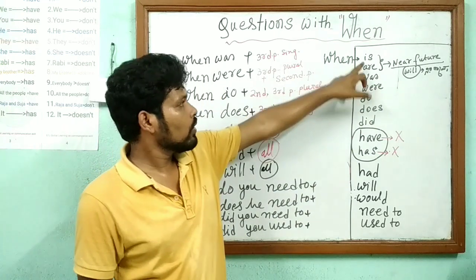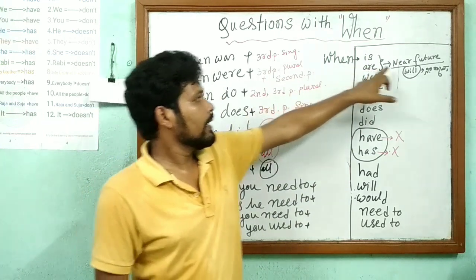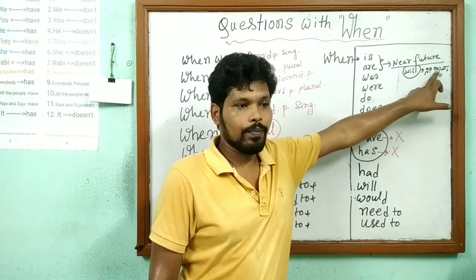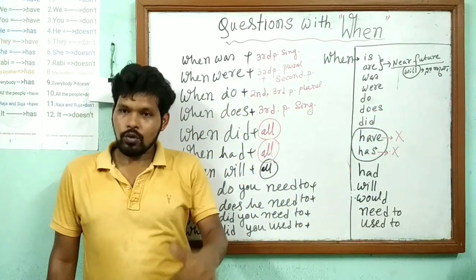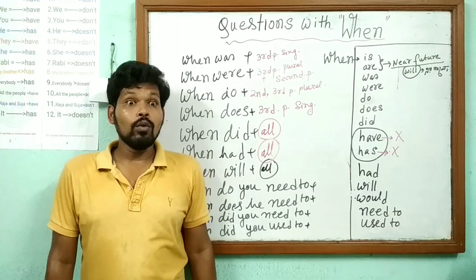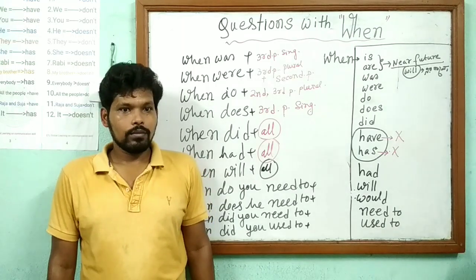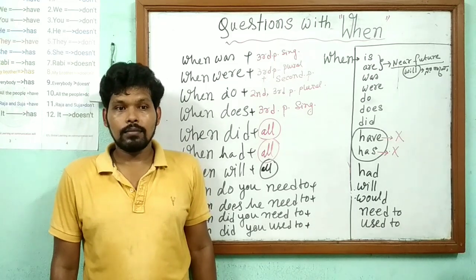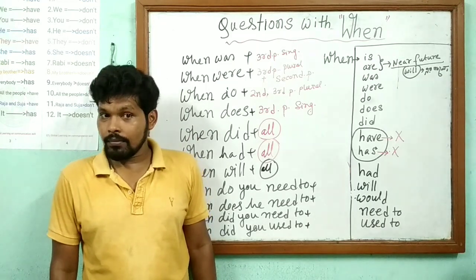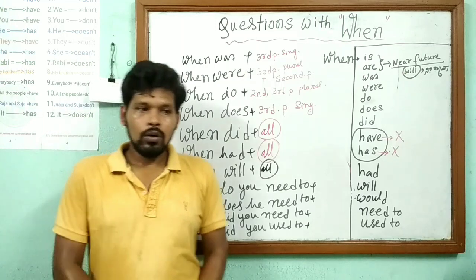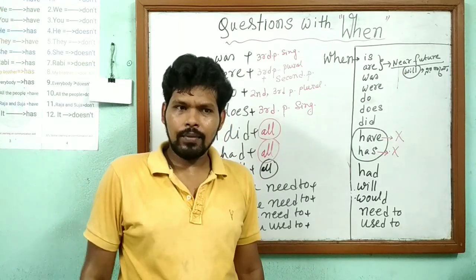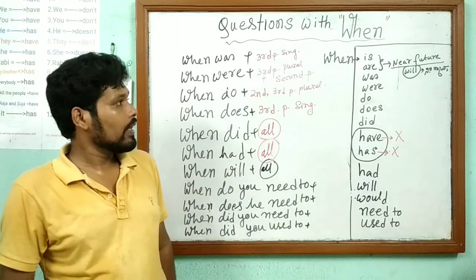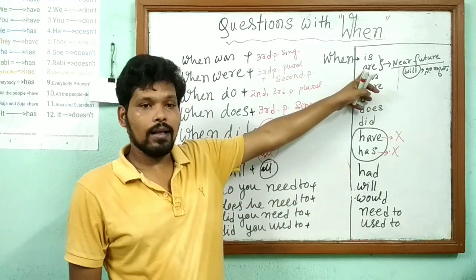Now the first two, is and are. Near future: will, except will. We can ask questions with will. When will you go? When will he come? He will come tomorrow. Tomorrow is very near, the future is very near. So that is why we can use is and are.